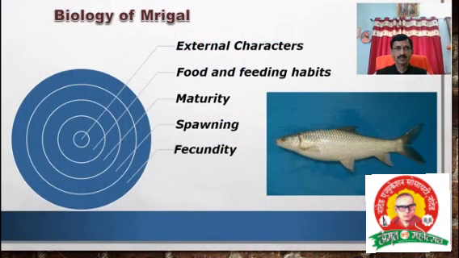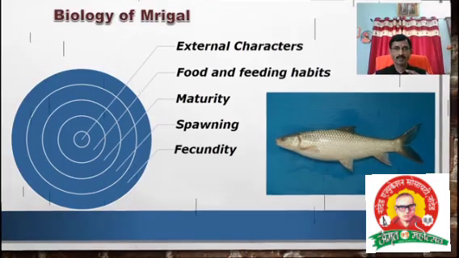Then about the biology of mrigal, with the help of these aspects: the external characters, food and feeding habit, maturity, spawning, fecundity, distribution, and economic importance. On the basis of all these aspects, we can explain the biology of mrigal.